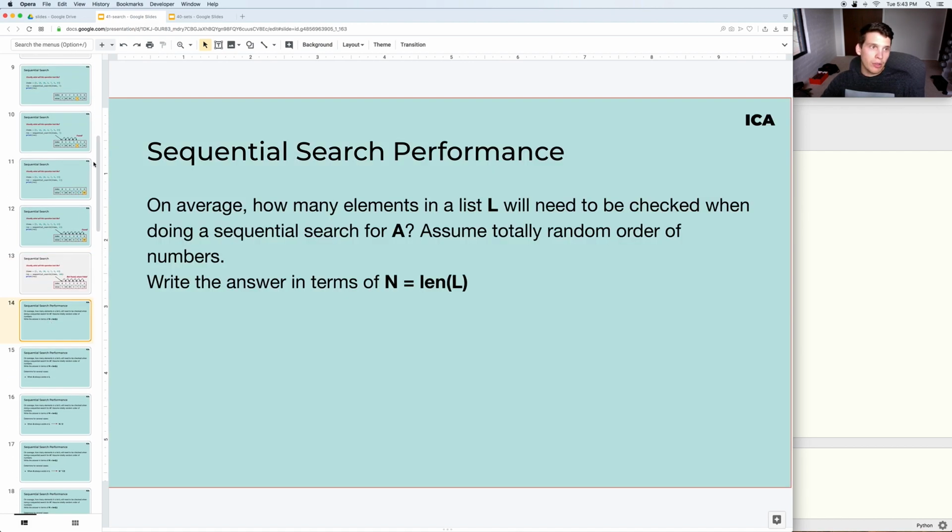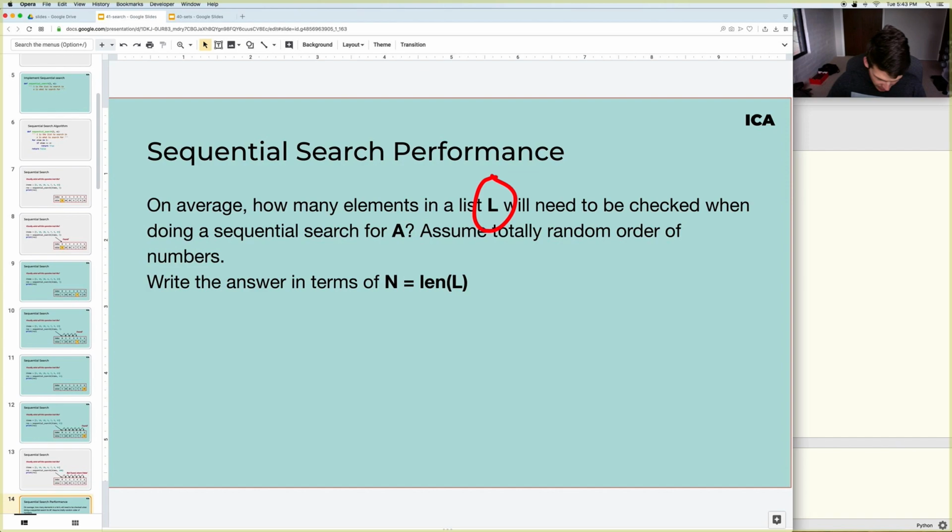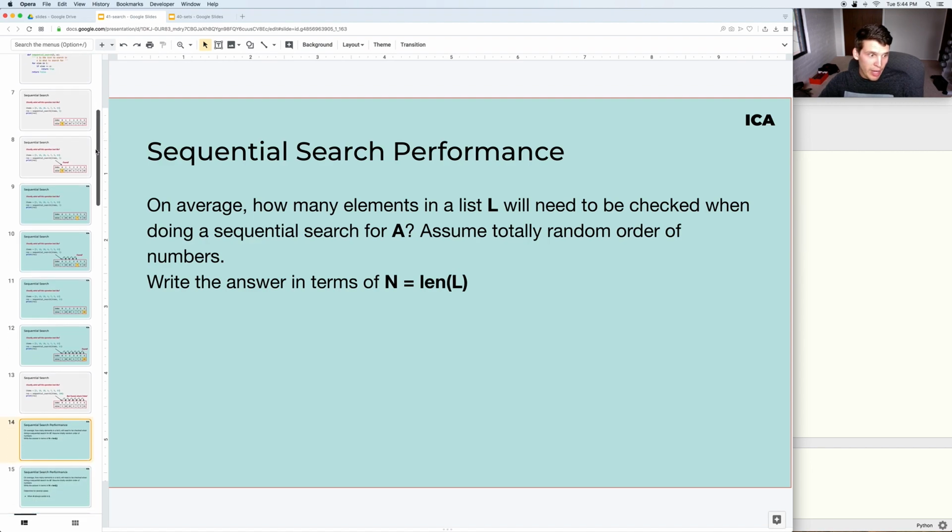So let's think about this. On average, this is a question I want you to think about. Say that there's some list named L, right? If you're doing a sequential search for element A, and let's say L has some number of elements, and the n can be what we think of as the length of the list, and the elements, don't assume that there's any kind of ordering, assume it's just totally random numbers. How many, on average, checks would you have to do in terms of L?